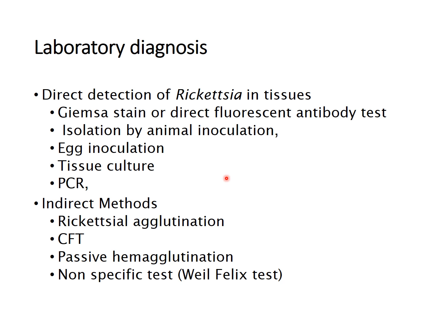For the laboratory diagnosis of rickettsia, there are direct and indirect methods. The direct detection methods include Giemsa stain or direct fluorescent antibody test. As I earlier told you, it is not easily cultivable, so it is isolated only by animal inoculation or egg inoculation. The other methods are tissue culture or PCR. While in indirect methods, the available methods are rickettsial agglutination, CFT and passive hemagglutination. And one of the important tests that is routinely done is a non-specific test that is called the Weil-Felix test.